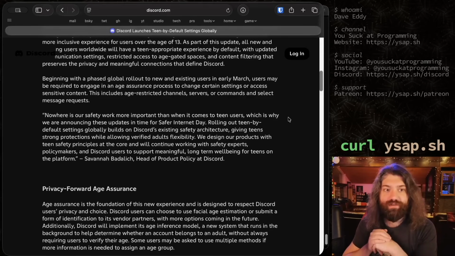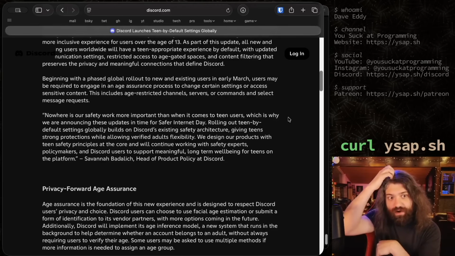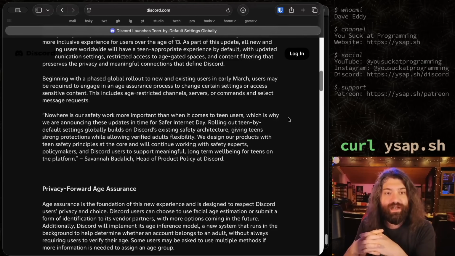Quote, nowhere is our safety work more important than when it comes to teen users, which is why we are announcing these updates in time for Safer Internet Day.